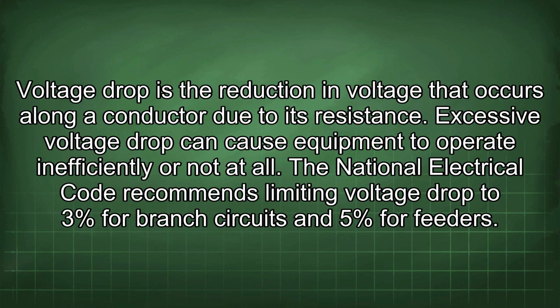Voltage drop is the reduction in voltage that occurs along a conductor due to its resistance. Excessive voltage drop can cause equipment to operate inefficiently or not at all. The National Electrical Code recommends limiting voltage drop to 3% for branch circuits and 5% for feeders.